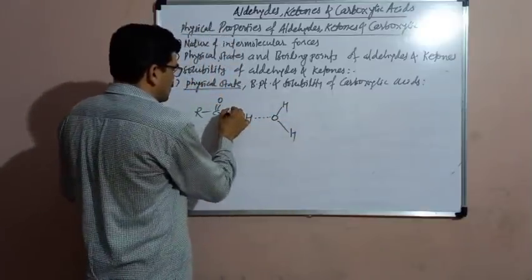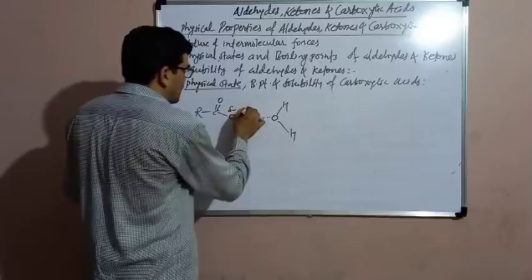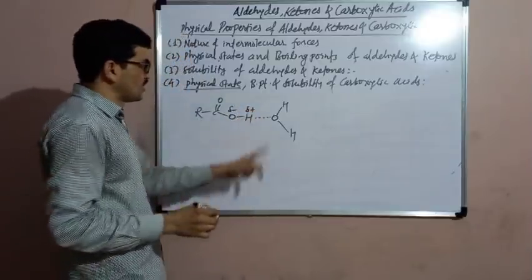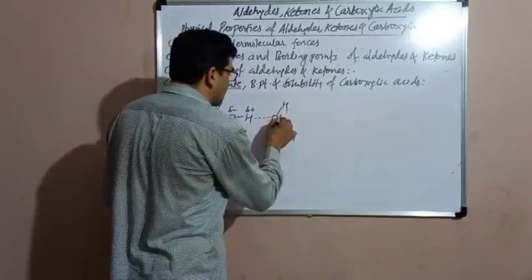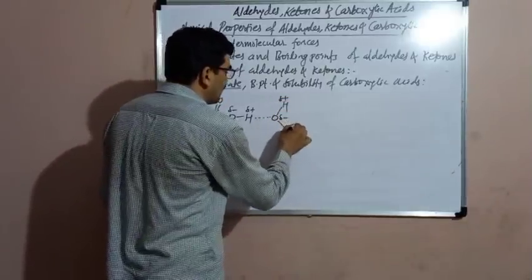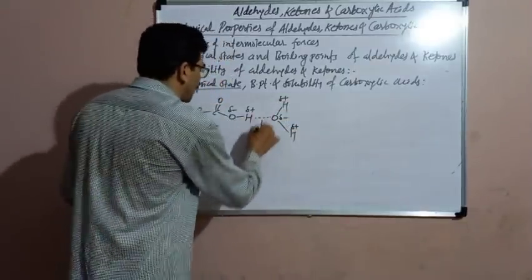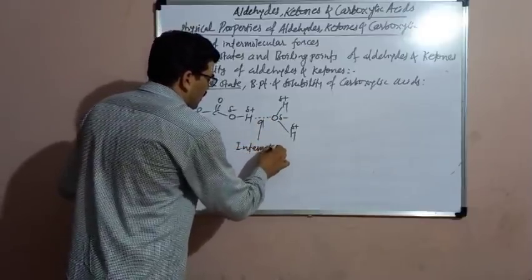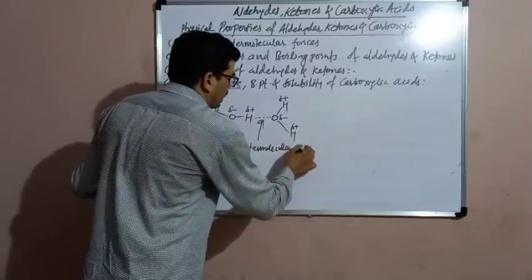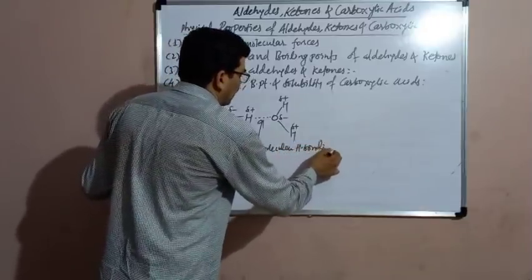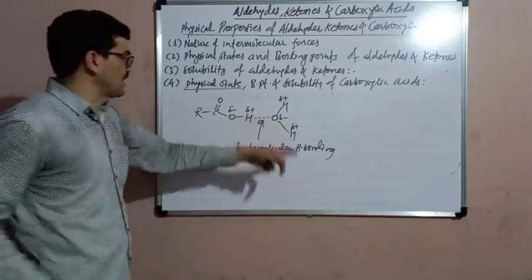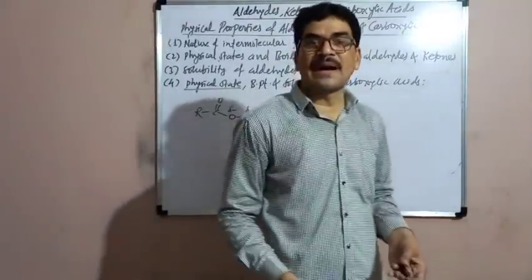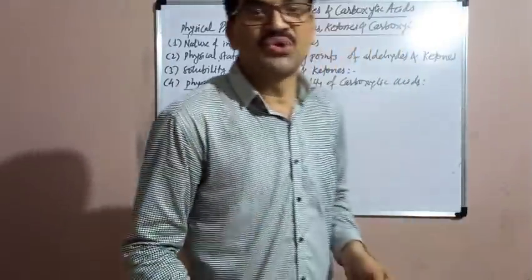You can see here, this is the carboxylic acid. Oxygen has the negative charge, hydrogen has the positive charge. This is the water molecule. In water, oxygen has the negative charge, hydrogen has the positive charges. So this is the hydrogen bond. Intermolecular hydrogen bonding is formed between the carboxylic acid and water. That's why the lower members of carboxylic acids are highly soluble in water.